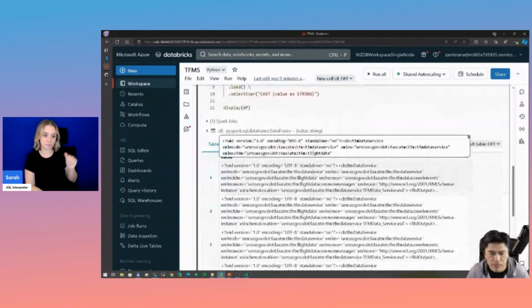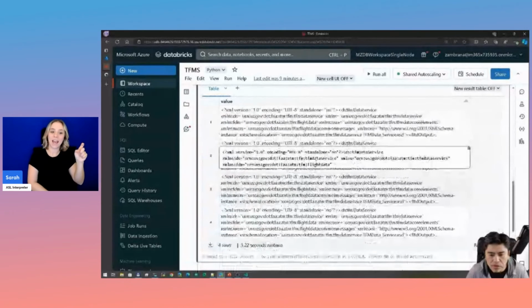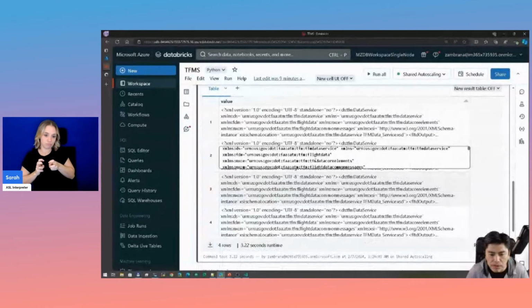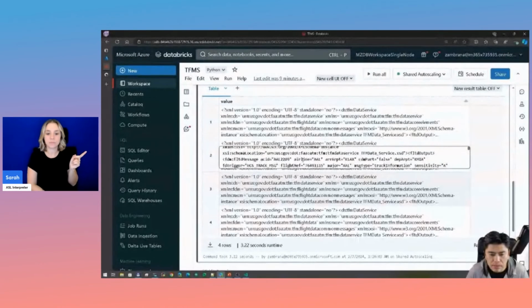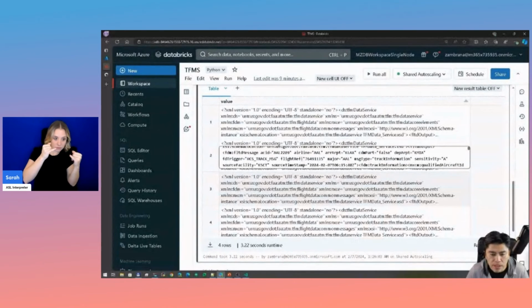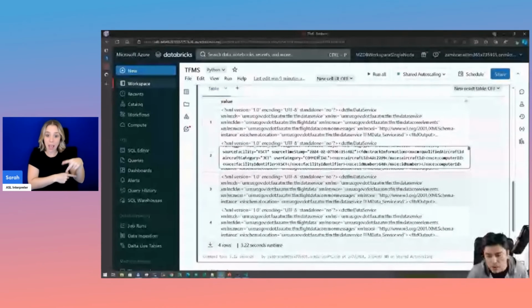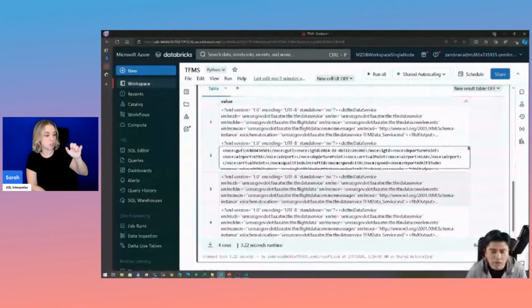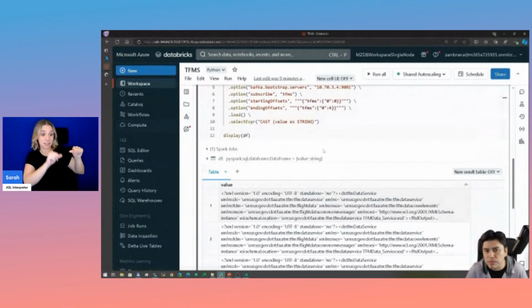And here it was kind of fast. And all of this is XML. That's why we imported the XML library right into the cluster. And all of this is just flight data that we are ingesting from the FAA, the stream, from this service, TFMS. And here you can see the airline, the tracking information, the timestamp, it's a jet, it's a commercial aircraft, things like that. So all of this is just heavy XML. That's why, in order to help data scientists analyze this, we also imported the Spark XML library.